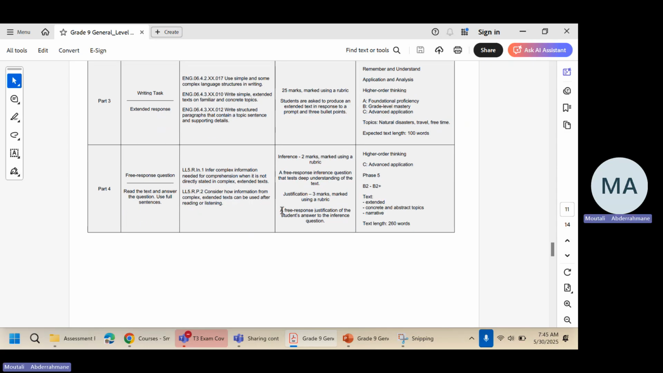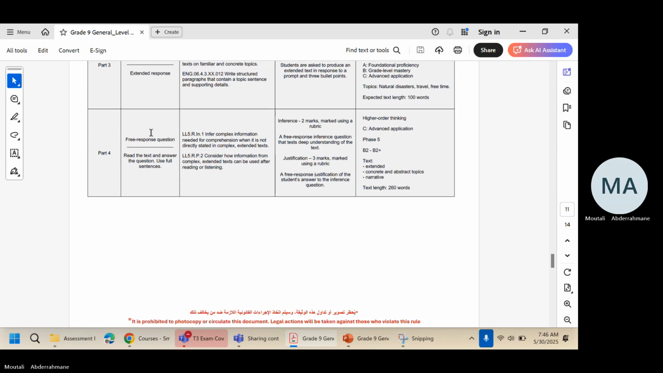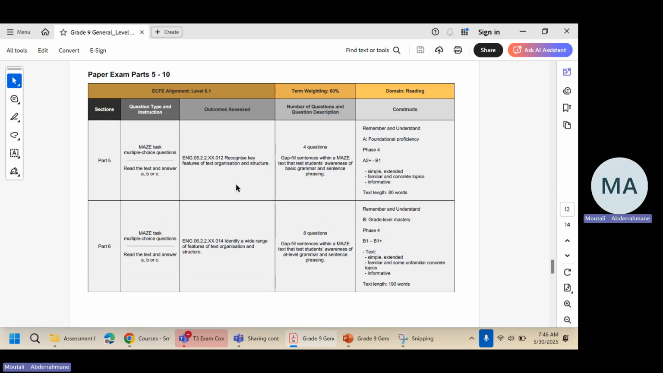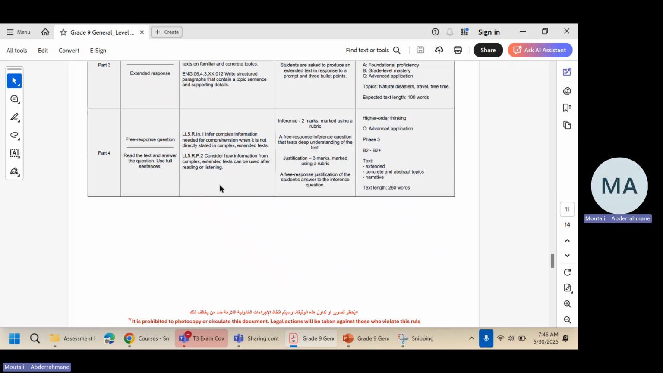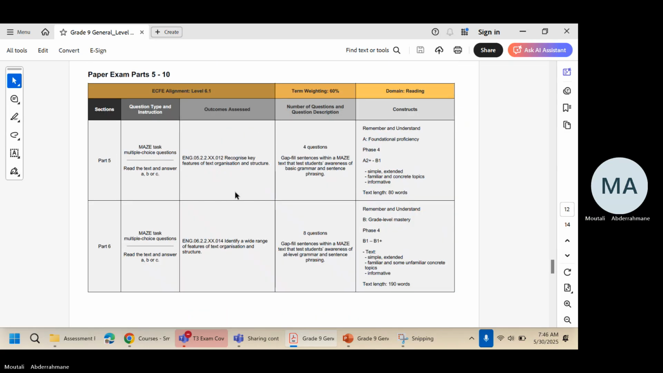And the next part will be justifying your answer. Justify your answer for the inference question, supporting it with evidence from the text. You get 3 marks. That's 5 in total. This is part 4 of the exam. Now, as for part 5, that's maze. You will have 2 mazes in this exam, part 5 and part 6.